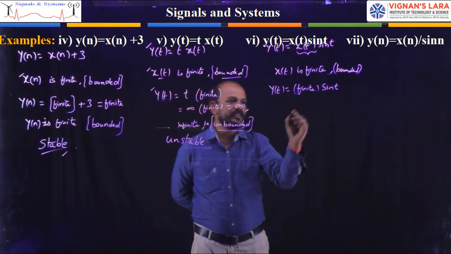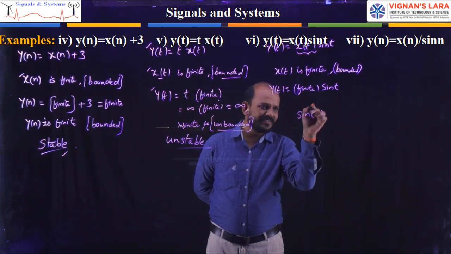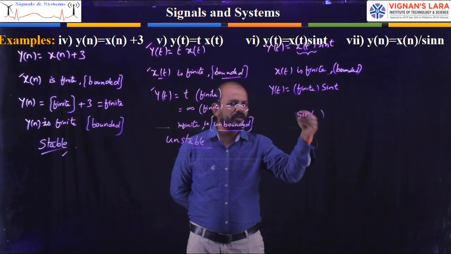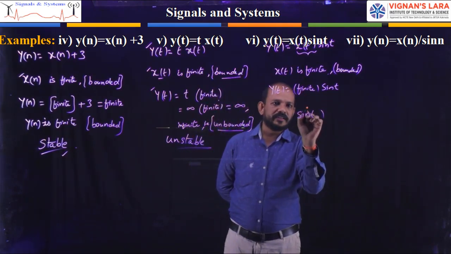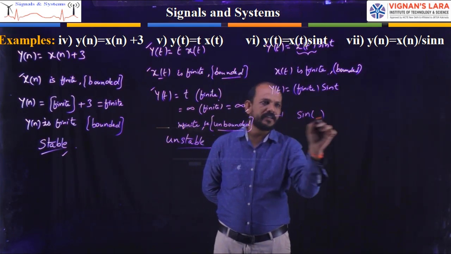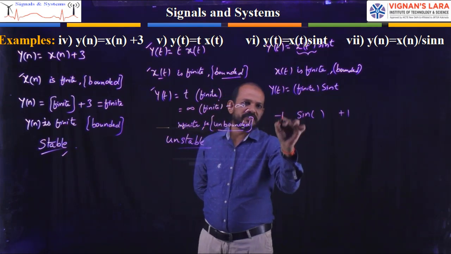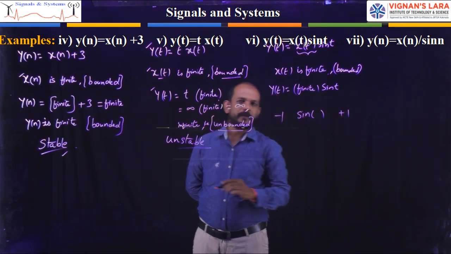Whatever we have inside the sine, you can write anything. The sine function will have values between minus 1 and plus 1. The minimum value is minus 1 and the maximum value is plus 1.